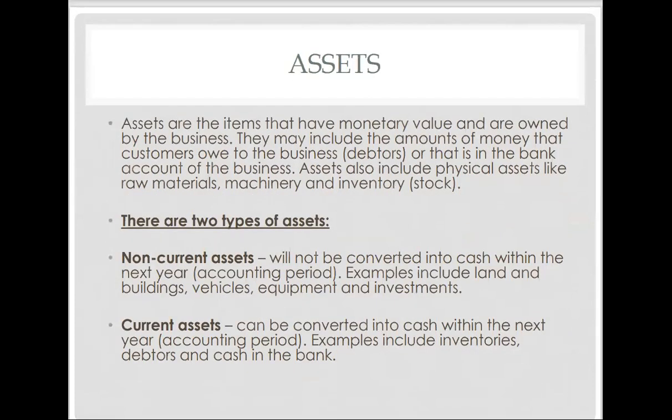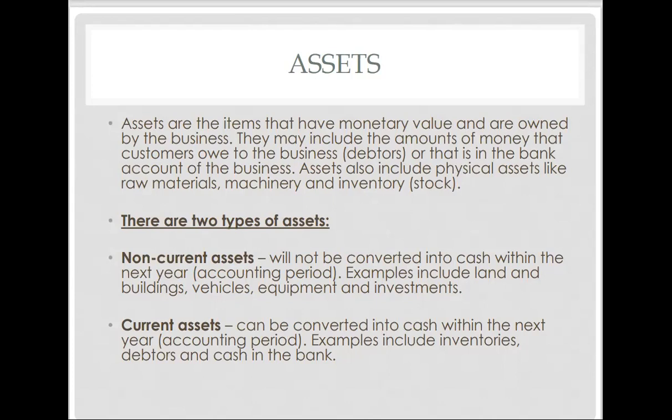The next thing that we'll be looking at is assets. Assets are the items that have monetary value that are owned by a business. They may include the amounts of money that customers owe to a business. Those people are known as debtors, or that is in the bank account of the business. They include physical assets such as raw materials, machinery, and inventory or stock. There are 2 types of assets, non-current assets as well as current assets. So this is very important.